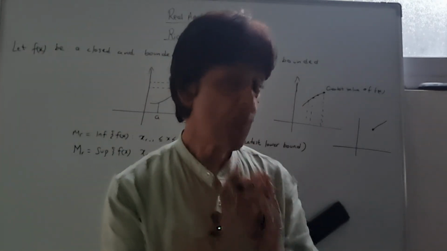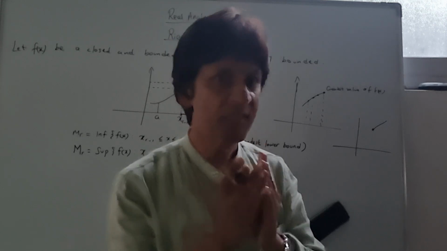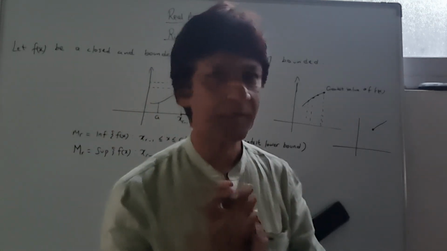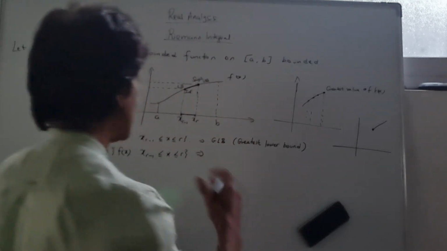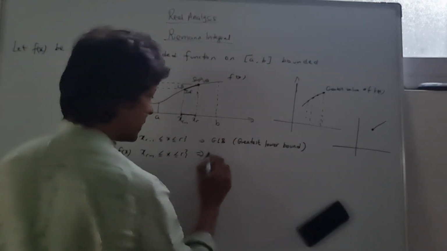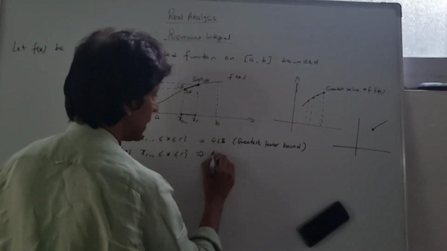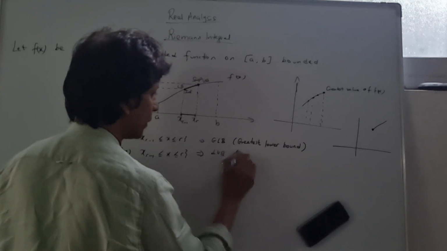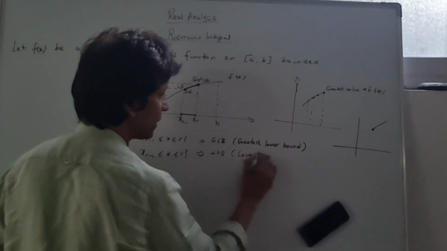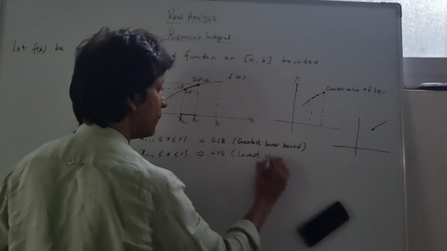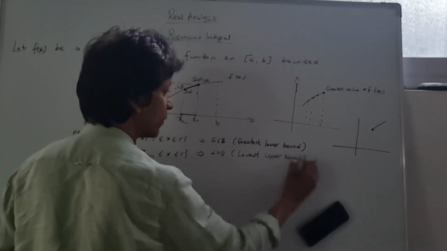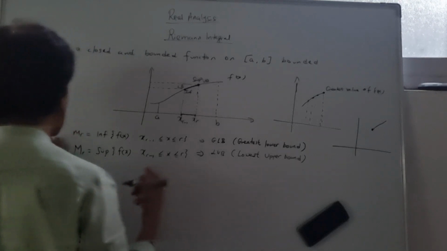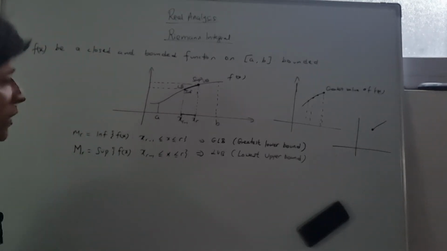But from that upper bound, it is the lowest upper bound, because any points that come after it on that function are going to give you higher values. Therefore, this is the lowest upper bound. So we have the greatest lower bound, which is the infimum, and for the supremum, we have the lowest upper bound.